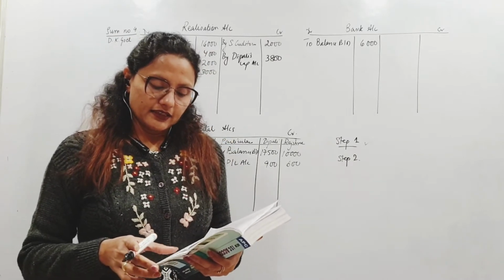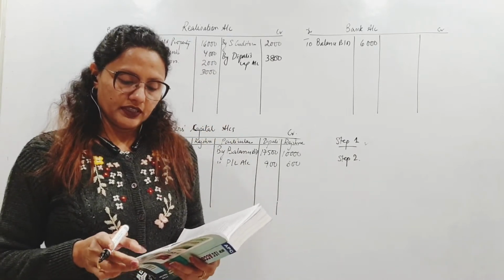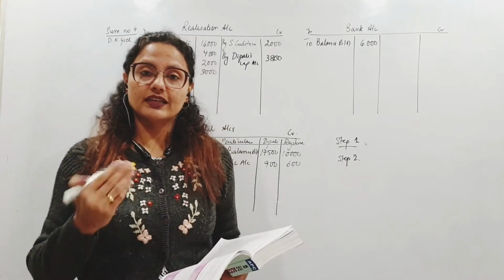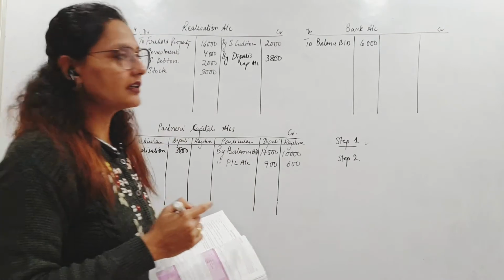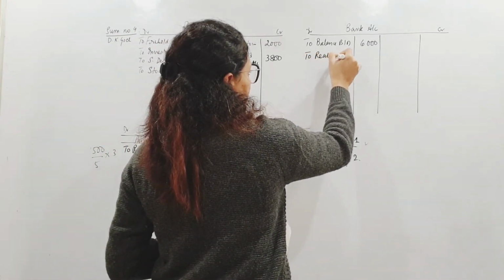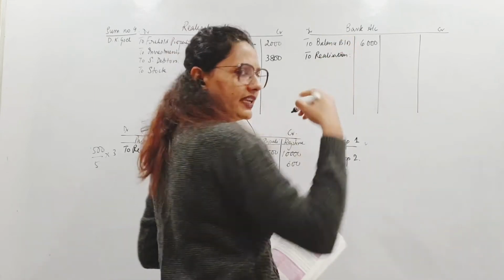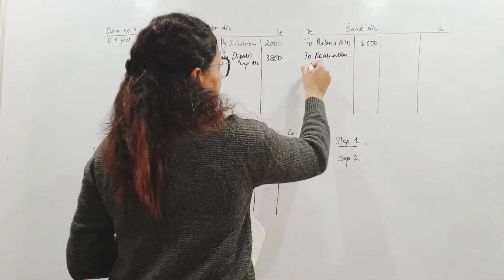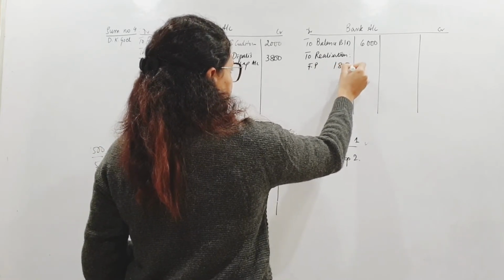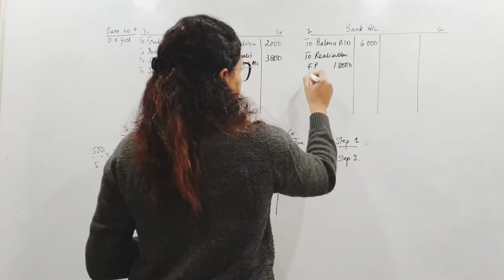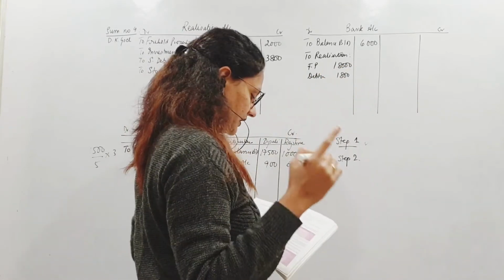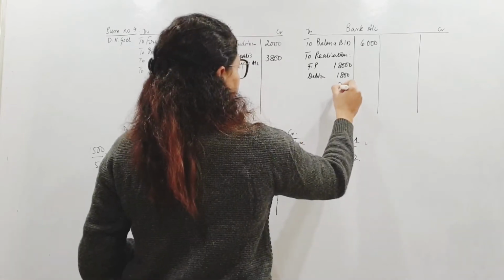Other assets were realized as follows. Other assets like freehold property, sundry debtors and stock. कितना पैसा मिला, that is given. And this is obviously cash is coming in. That we go to my bank account, it will be debited. So I will write here to realization. And the breakup I can give. Freehold property को बेच के कितना मिला है? I can see 18,000. Debtors 1,800. And stock 2,800.